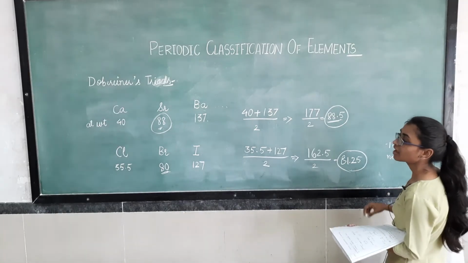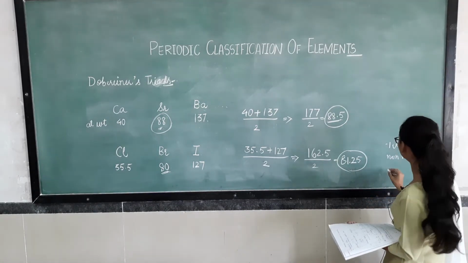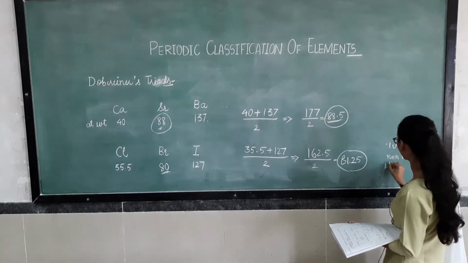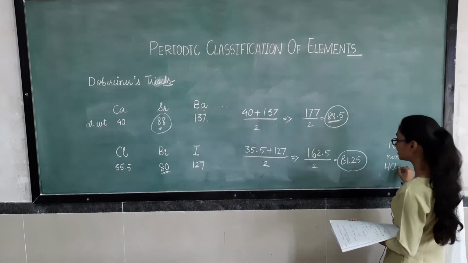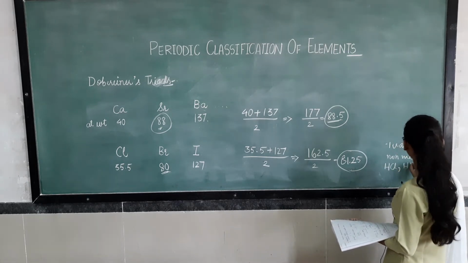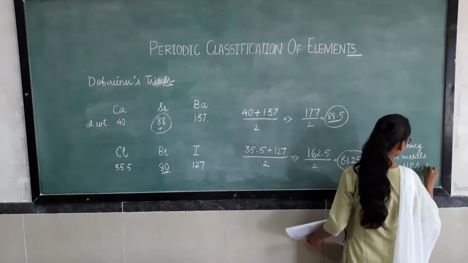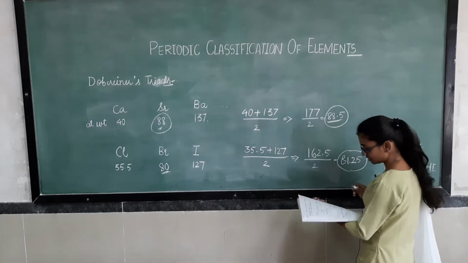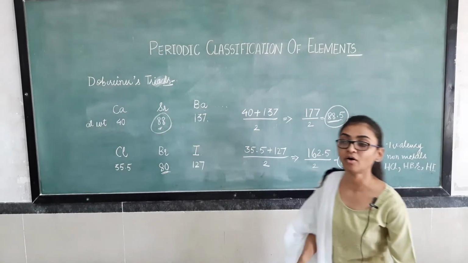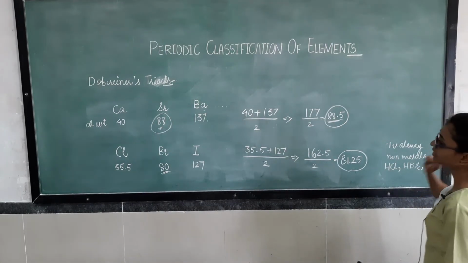Halides means reaction with hydrogen: HCl, HBr, HI. These are acidic in nature. All these halides are acidic in nature.